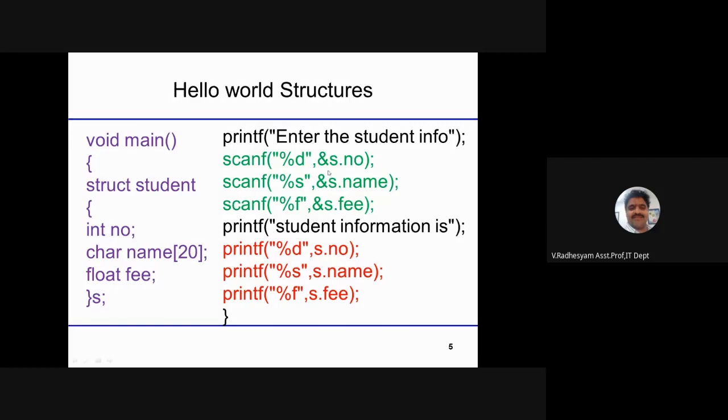So S dot NO, S dot name, S dot fee. Right? The same information we are printing. Printf %d comma S dot NO, S dot name and S dot fee. We are just taking the values and printing the values.